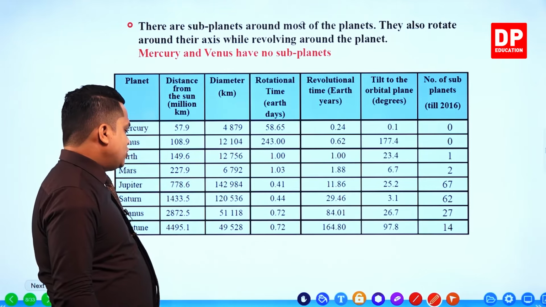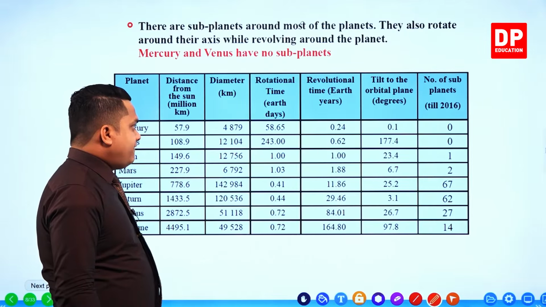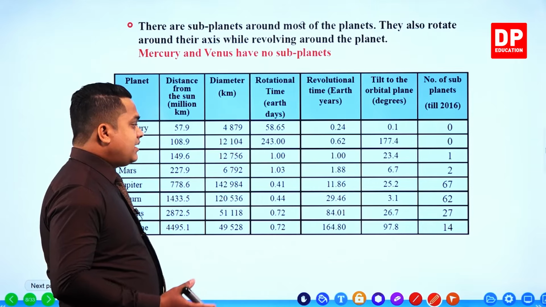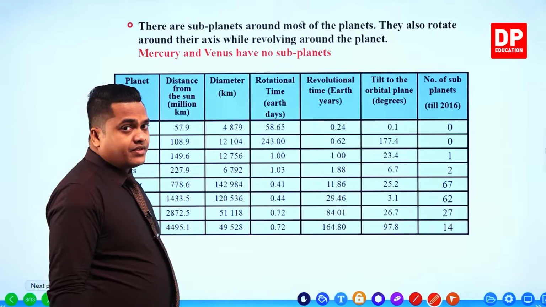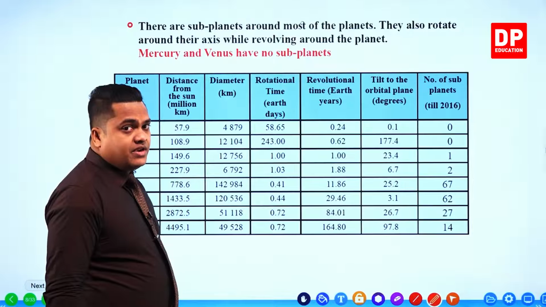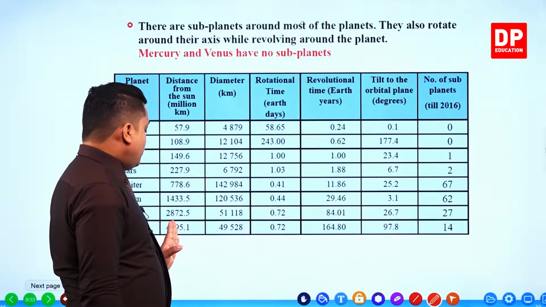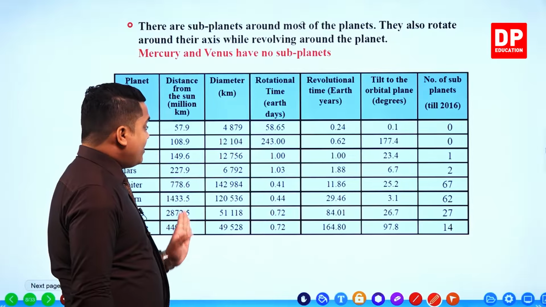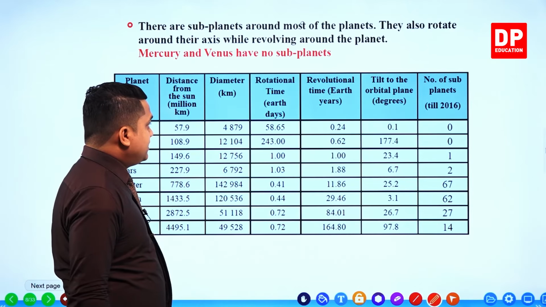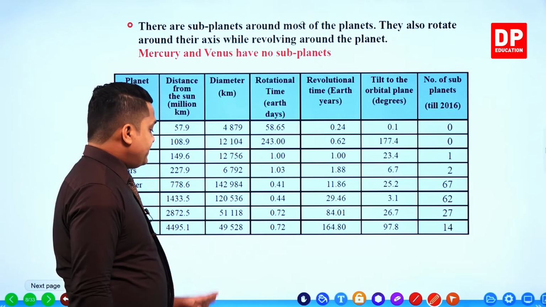Then finally Neptune, the planet which is located very far from the sun. It's the final planet in our solar system, my dear children. 4,495.1 million kilometers is the distance from the sun.